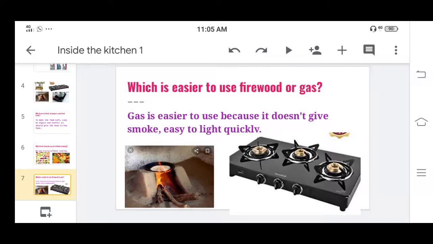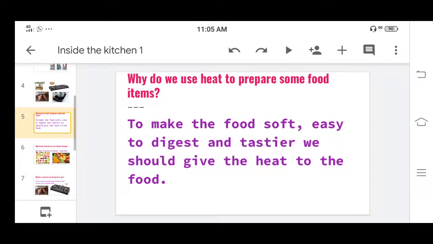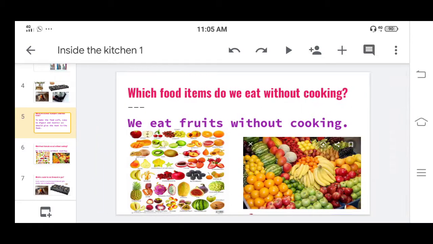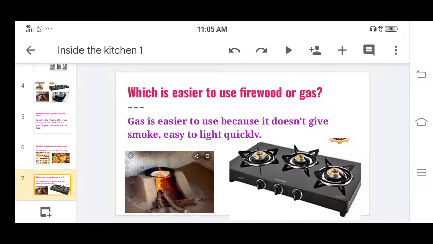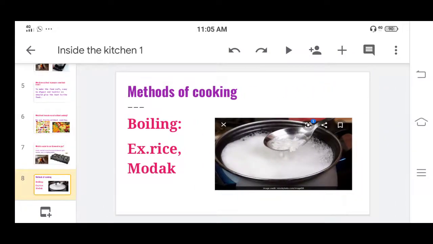Now our next point is, how do we prepare the food items? We have seen which food items we use, why we cook the food, which food items we eat without cooking, and which fuel is easier to use. Now here are the different ways we prepare the food. Daily we require food for eating, but for that we have to cook. So there are different methods of cooking.